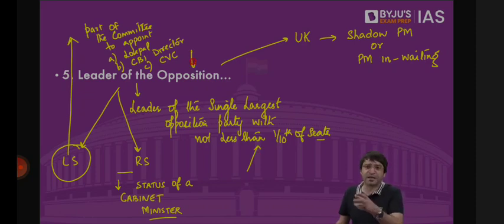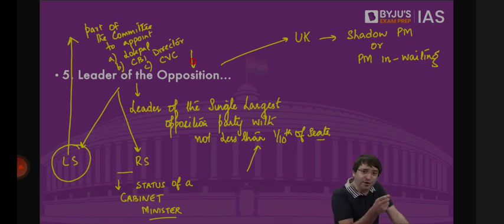If the seats in Rajya Sabha are 245, any political party with more than 25 seats, the leader of that political party will be recognized as the leader of the opposition in the Rajya Sabha. So what if we have more than one political party in Lok Sabha or in Rajya Sabha which gets more than 1/10 of the seats? In that case, we see which is the largest opposition political party.